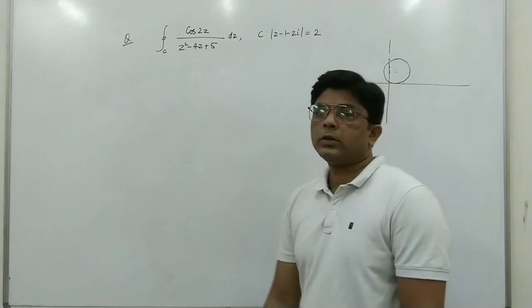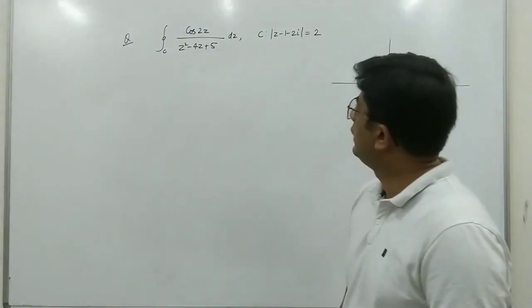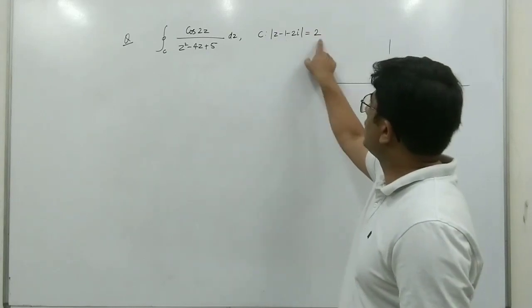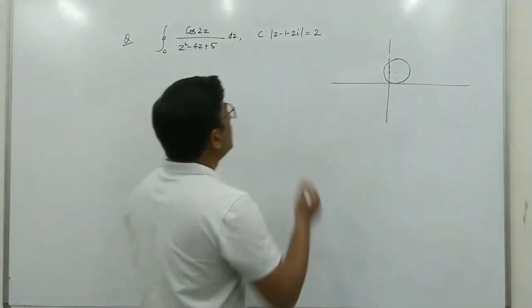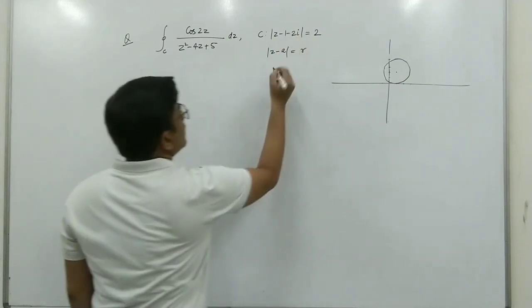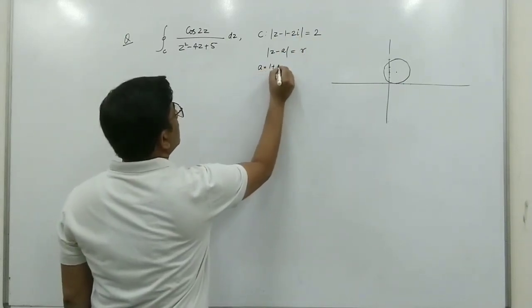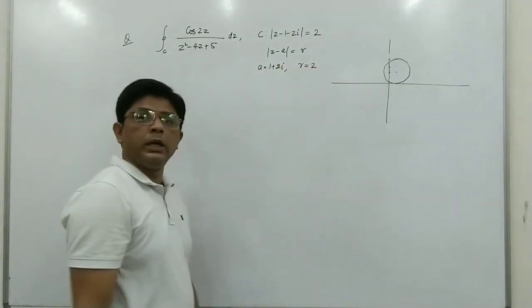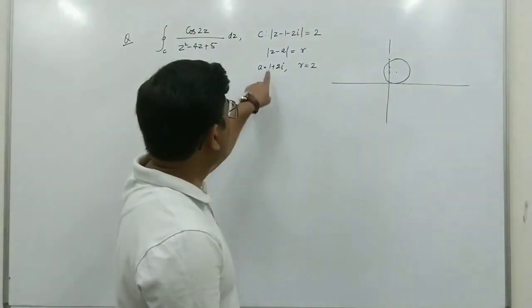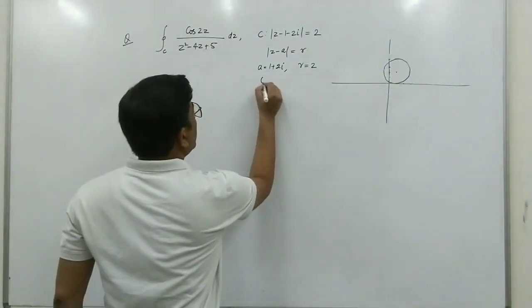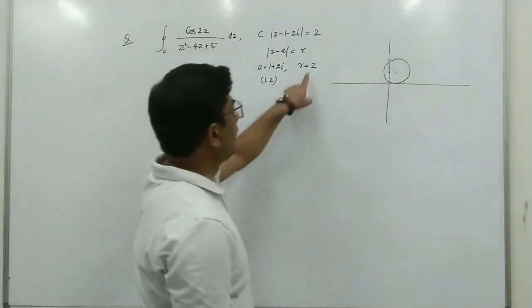Integral C cos 2z upon (z square minus 2z plus 5) dz, and C is the given contour mod (z minus 1 minus 2i) equal to 2. We can compare this with mod (z minus a) equal to r. So here a will be 1 plus 2i and r will be 2. It means this will be a circle with center at 1 plus 2i, so the center is at (1, 2) and the radius is 2.